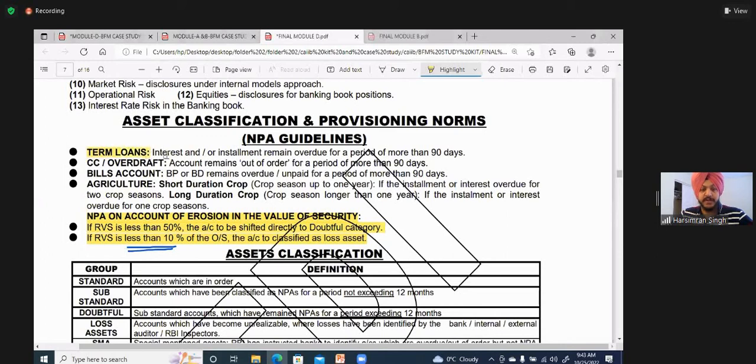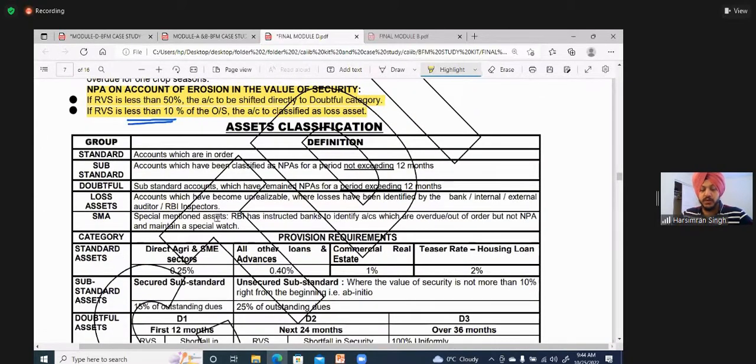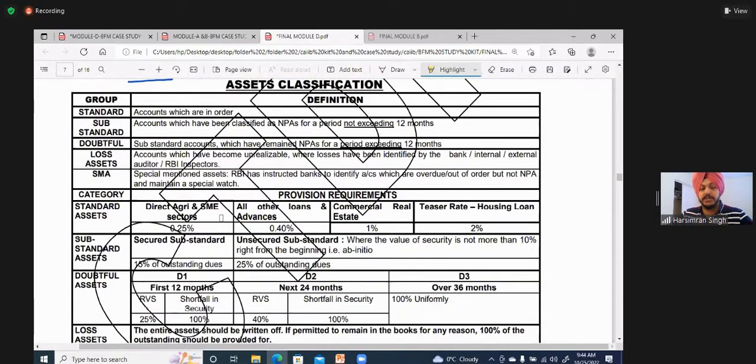An account will become NPA when interest or installment is overdue for a period of more than 90 days. A CCOD account will be NPA when it is out of order for more than 90 days. Okay, then this entire box you don't have to worry about, because we have understood this from the PPTs.